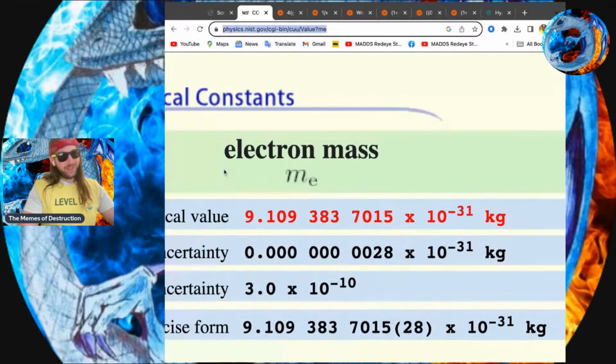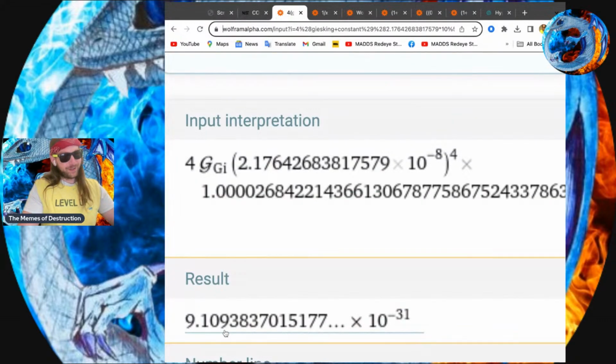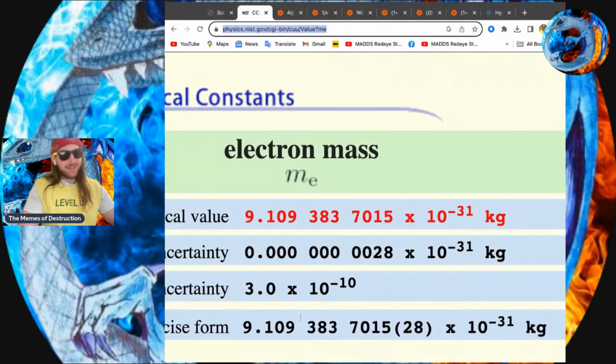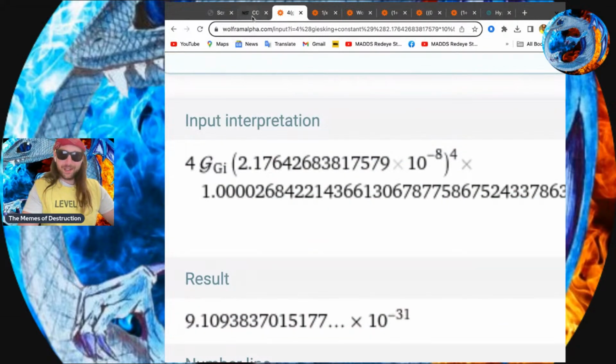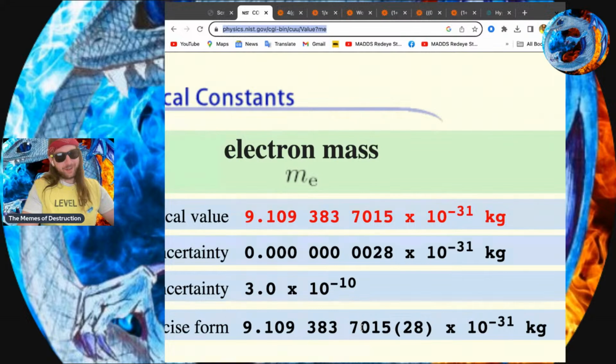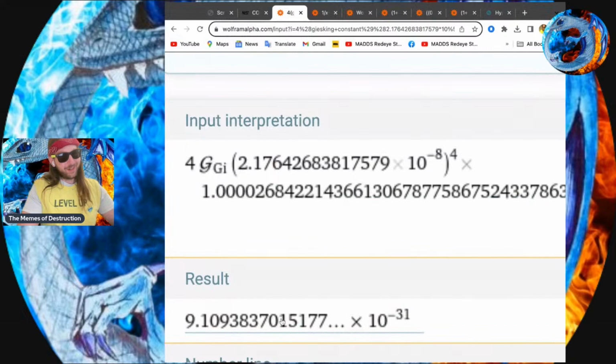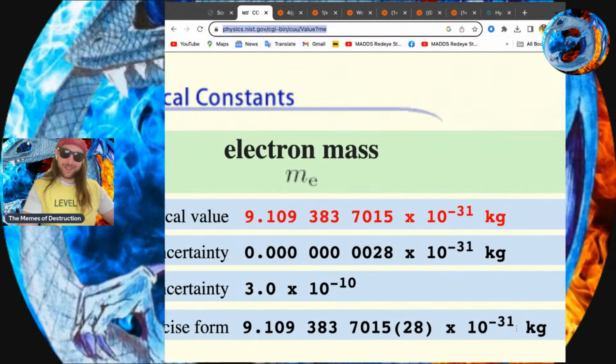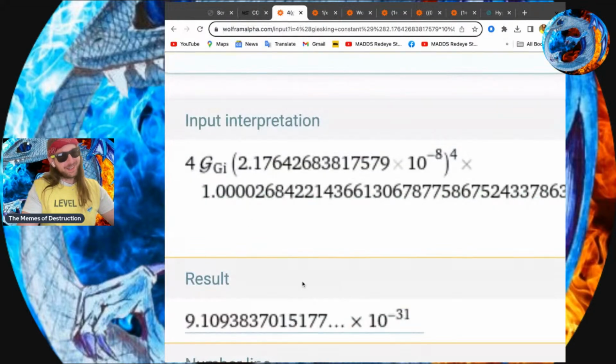The number we're looking for is 9.109 383 7015, and it keeps on going, times 10 to the negative 31 kilograms.